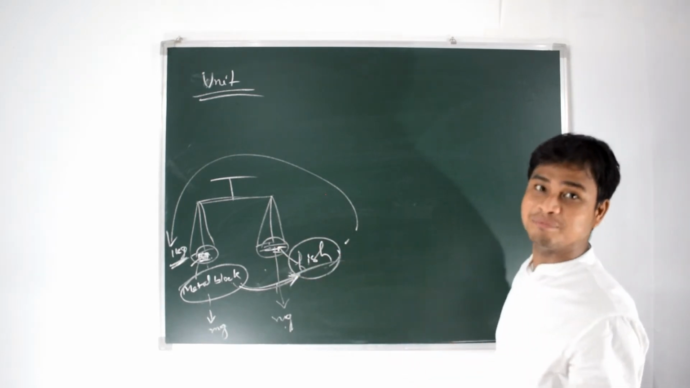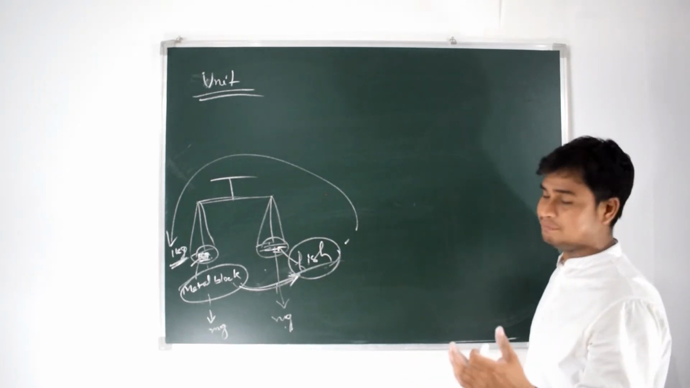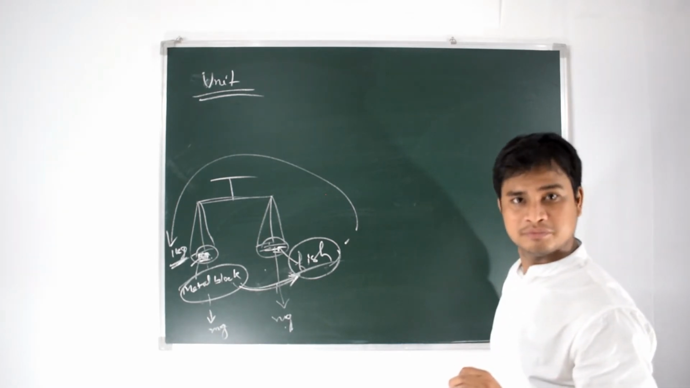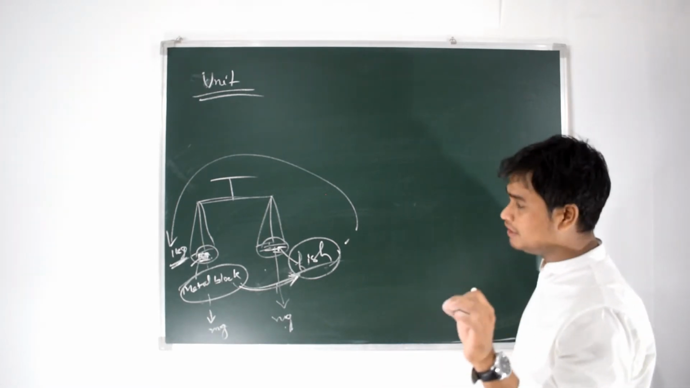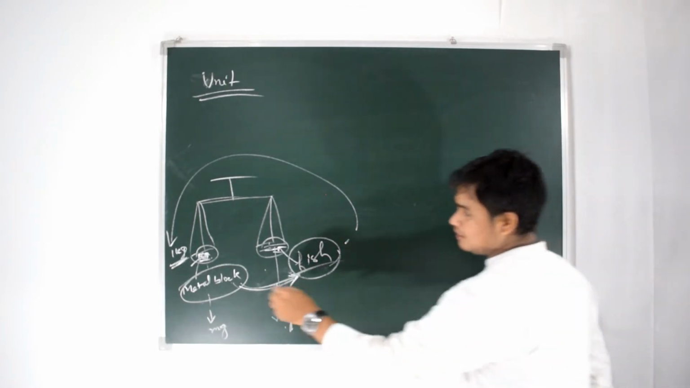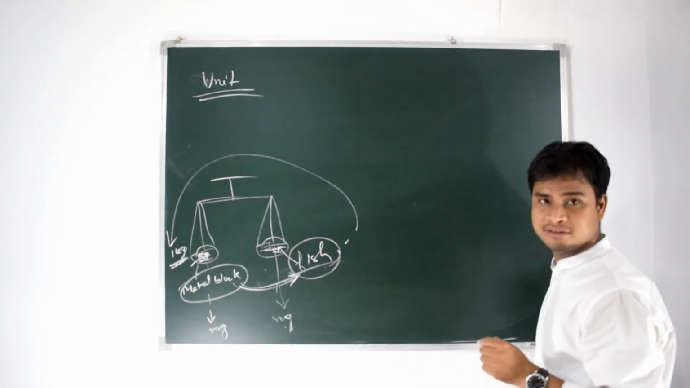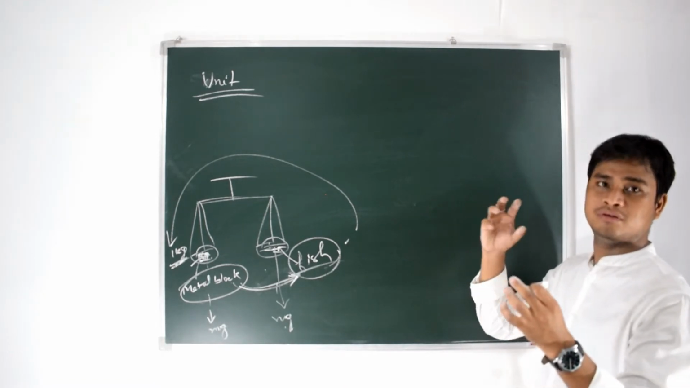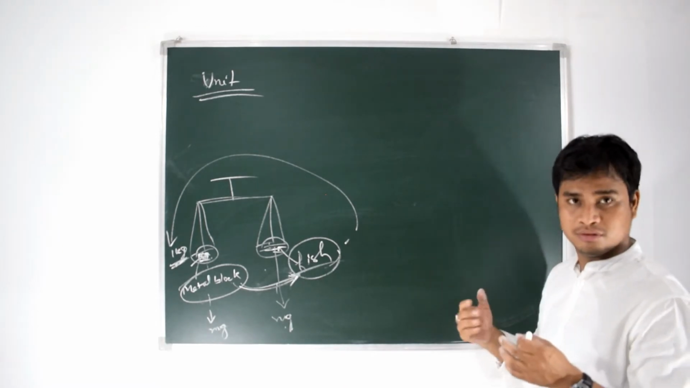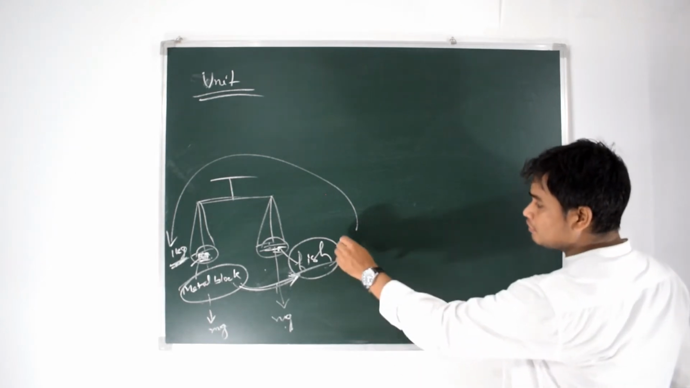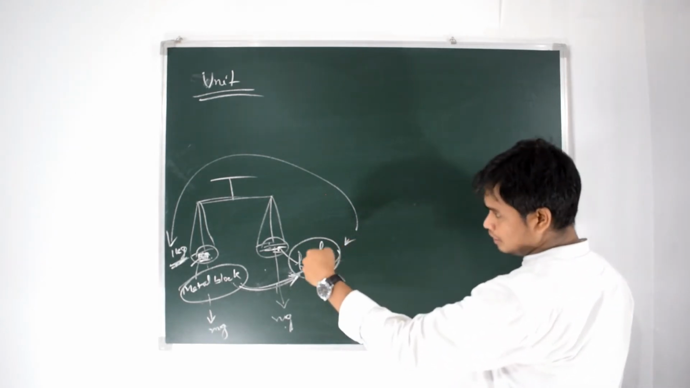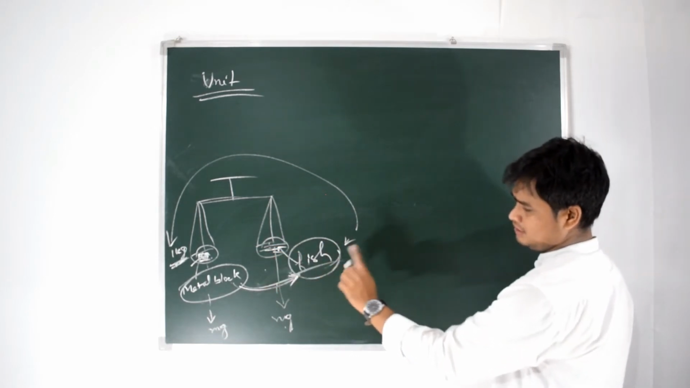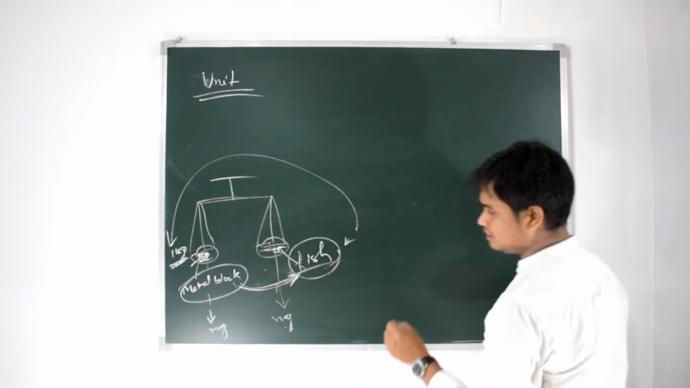Therefore, to measure something, we use some standard value. That is called a unit. We will use a 1 kg block, 0.5 kg block, a 50 gram block. Lots of blocks are there. Therefore what we do is compare this metal block with the other things.